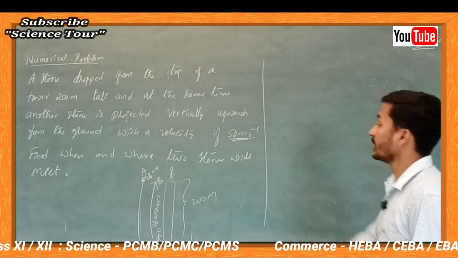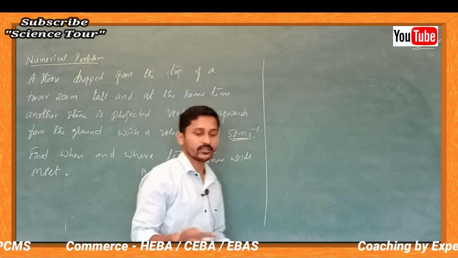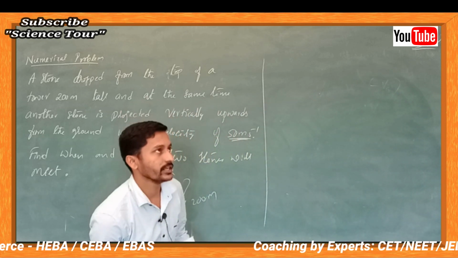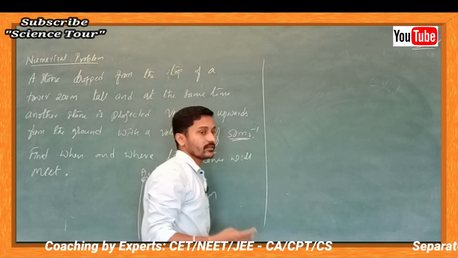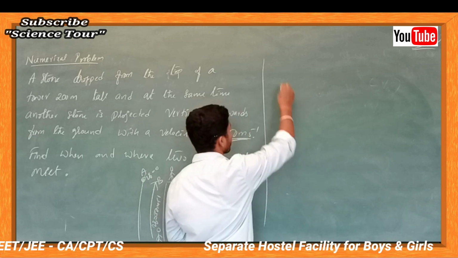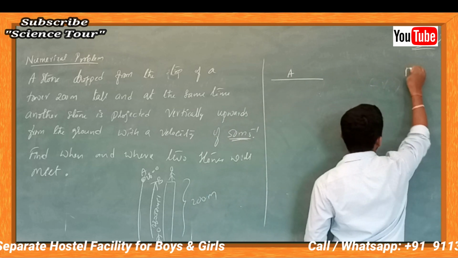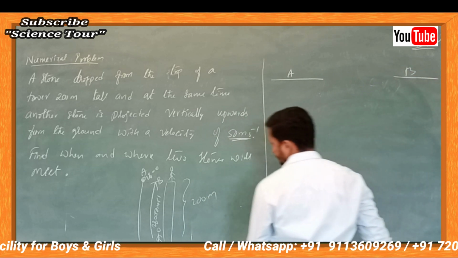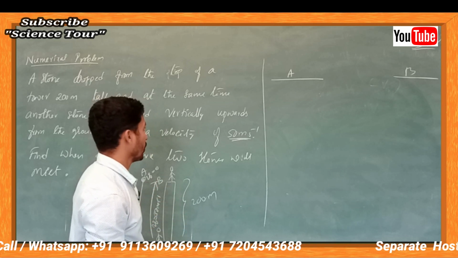Find when and where the two stones are going to meet. One is thrown upward, one is coming down, when are they going to meet? When means you have to find the time, and where means you have to find the height. Now I am going to write down for ball A and for ball B. Ball A is dropped, ball B is thrown.